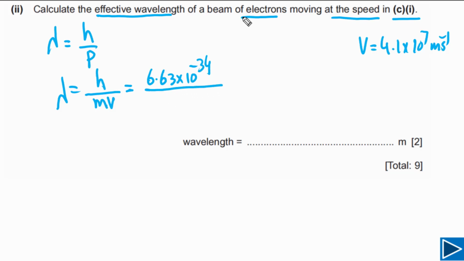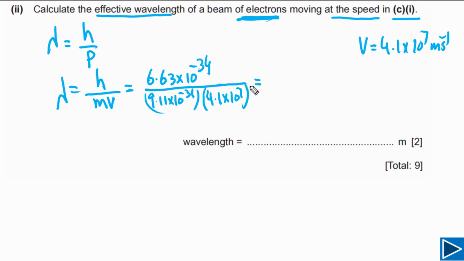divided by the mass. We are talking about electrons, so we have to use the mass of the electron, which is 9.11 times 10 to negative 31 kg, and we need to multiply with the speed of the electron, which is 4.1 times 10 to 7.